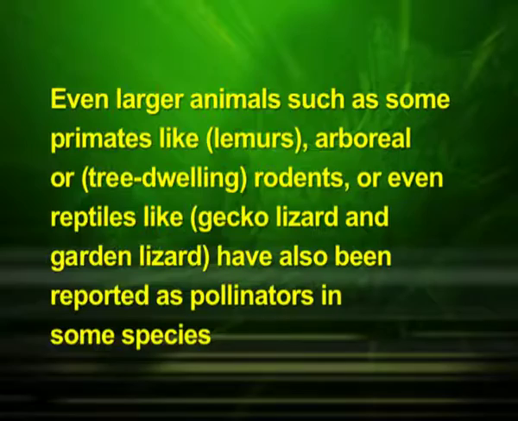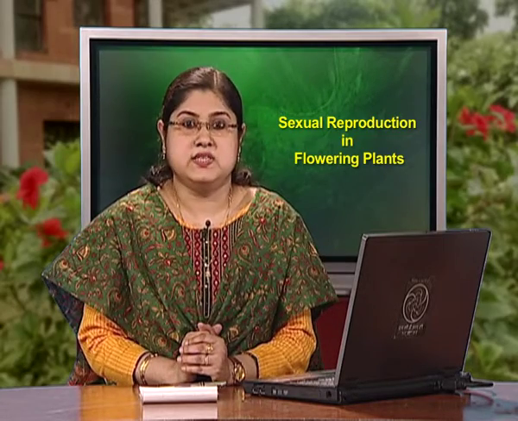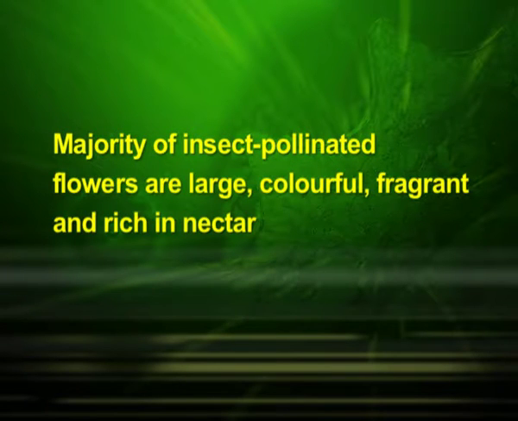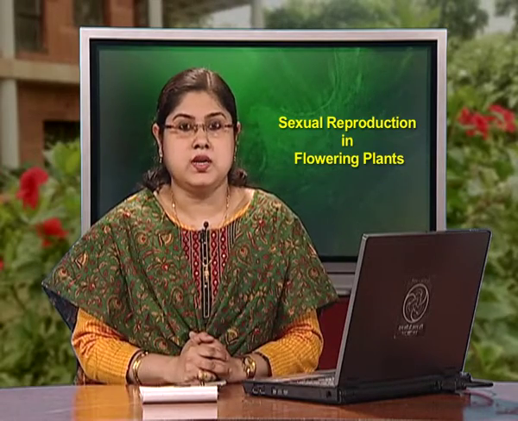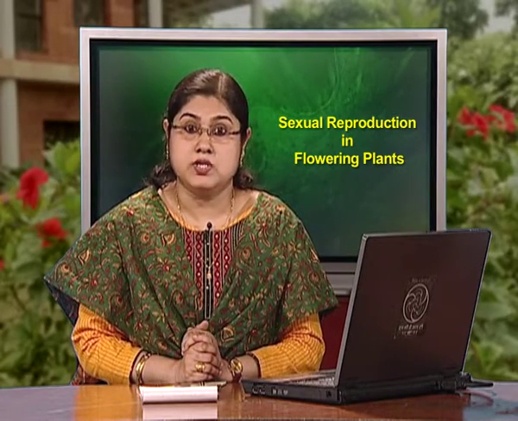Even larger animals such as some primates like lemurs, arboreal or tree dwelling rodents, or even reptiles like gecko lizard and garden lizard have also been reported as pollinators in some species. Often flowers of animal pollinated plants are specifically adapted for a particular species of animal. Majority of insect pollinated flowers are large, colorful, fragrant and rich in nectar. When the flowers are small, a number of flowers are clustered into an inflorescence to make them conspicuous.